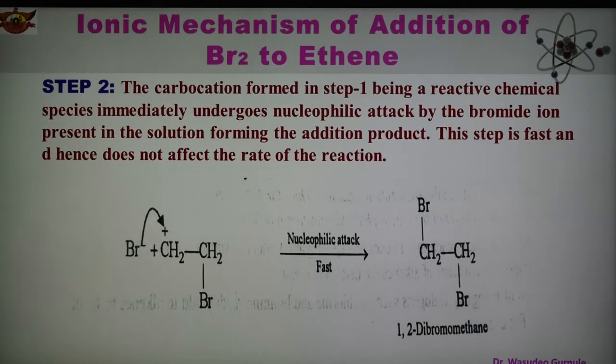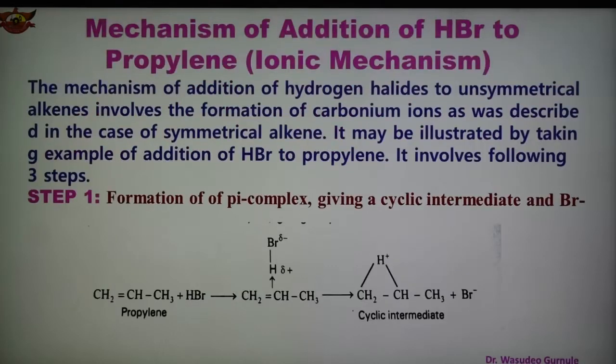So this is the first mechanism, and the second is the ionic mechanism of addition of HBr to propylene. This is also an ionic mechanism, and the example is addition of hydrogen bromide to propylene.